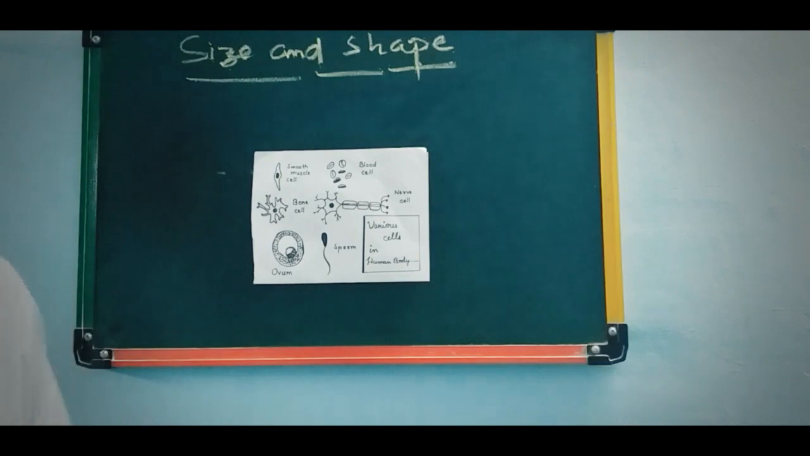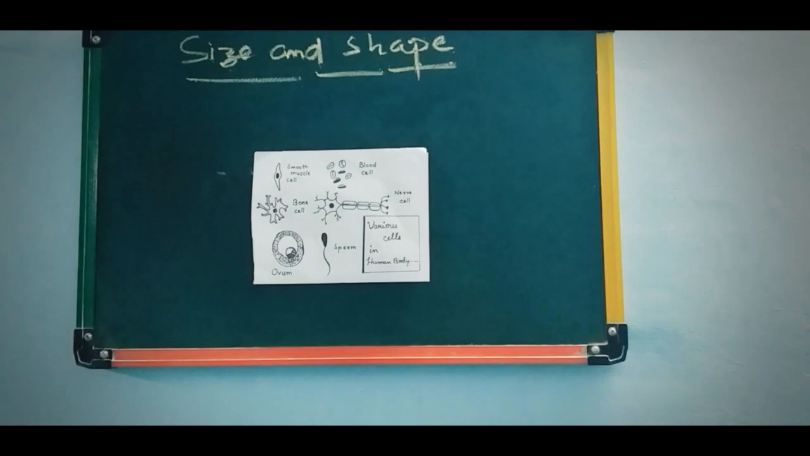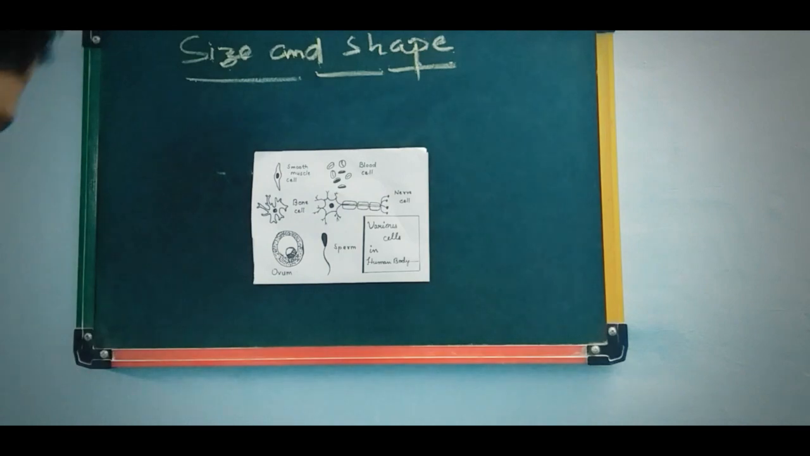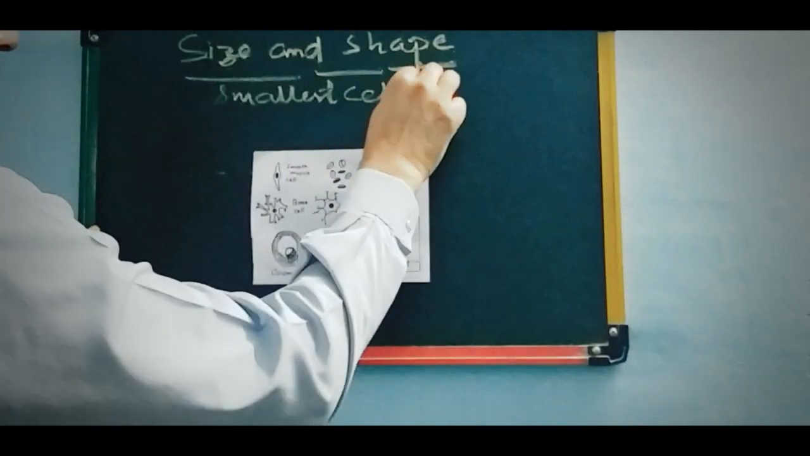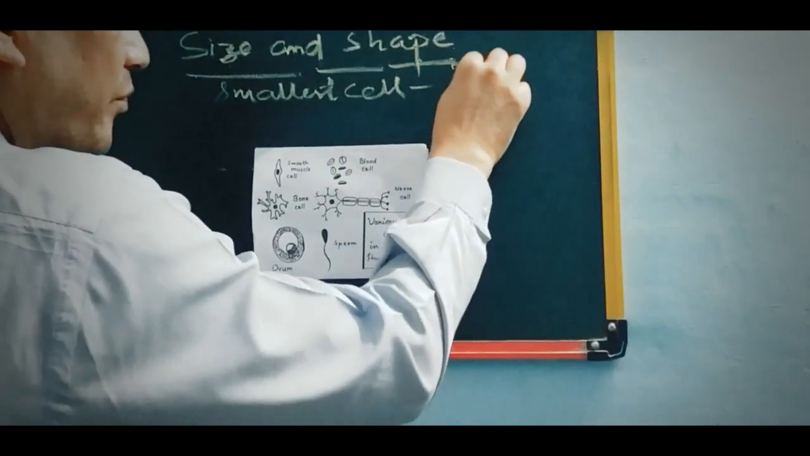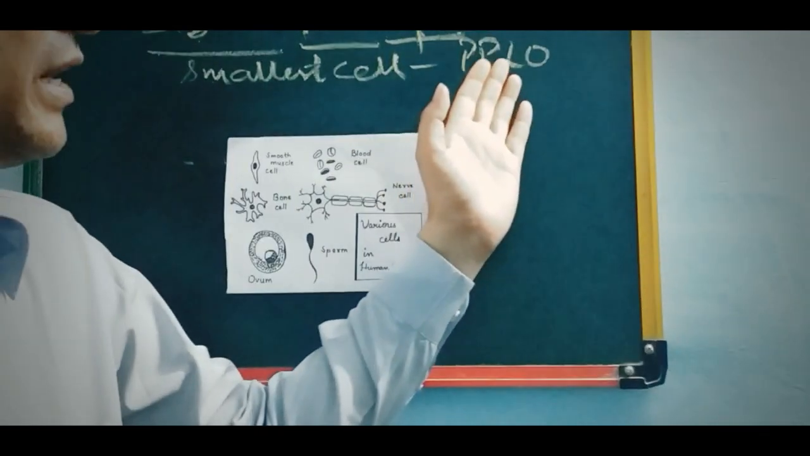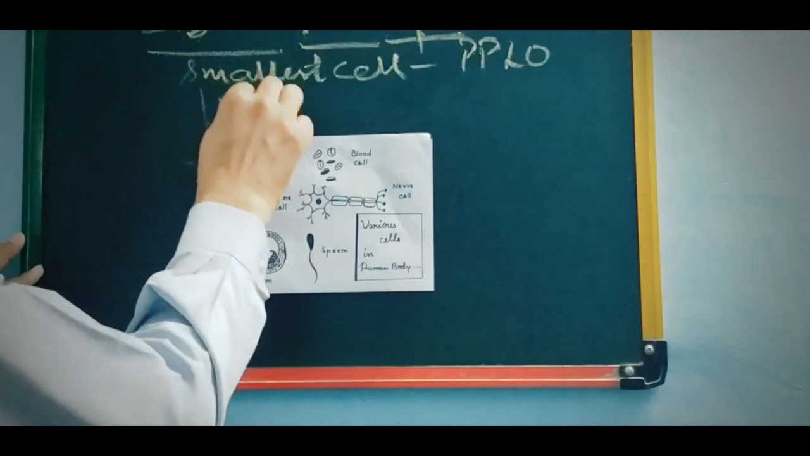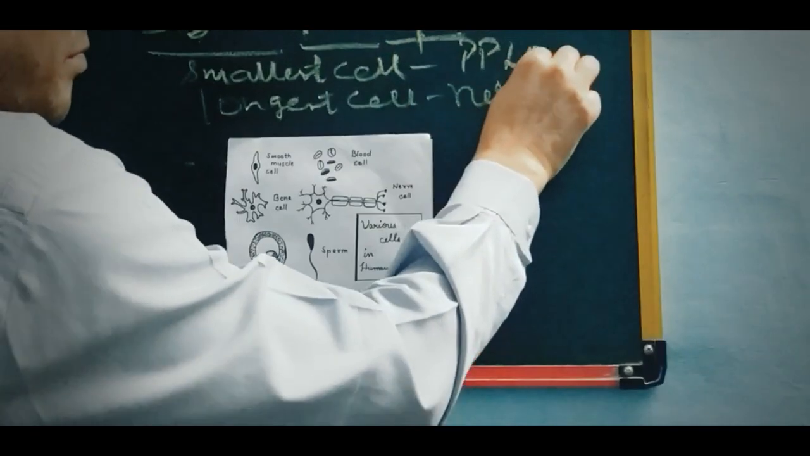In this living world, cells are of different sizes and different shapes. Let us see which are the longest, largest, and smallest cells. The smallest cell is PPLO, the pleuropneumonia-like organism, a bacterial cell which is very, very small. The longest cell is the nerve cell in the human body.